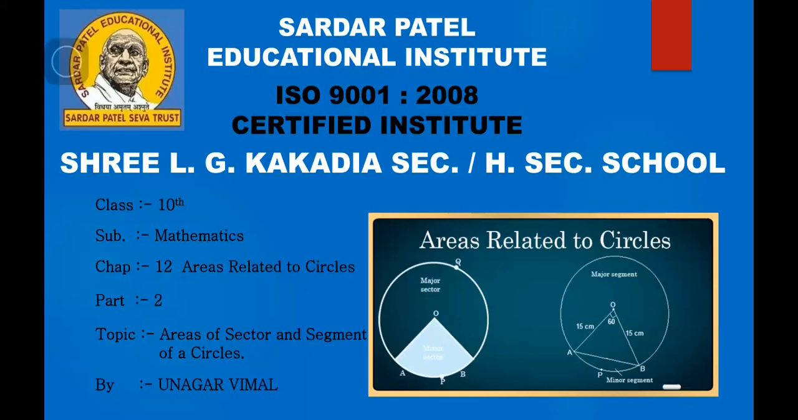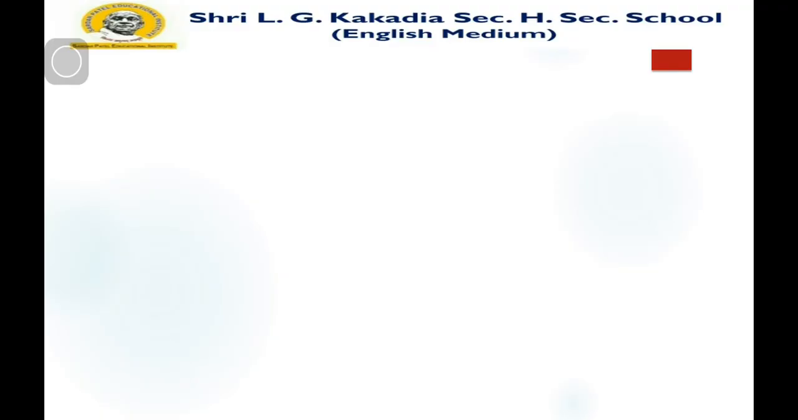Good morning, students. We have started chapter number 12, Areas Related to Circles. In the first lecture, we studied the properties and some parts of circles: segment, chord, sector, and diameter. Now we will discuss the areas of a sector and segment of a circle, and how we can find them.